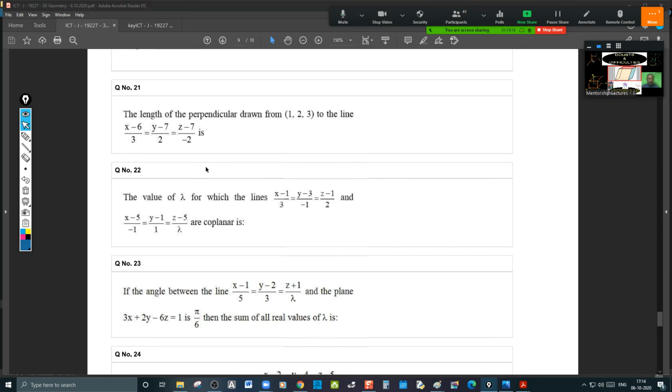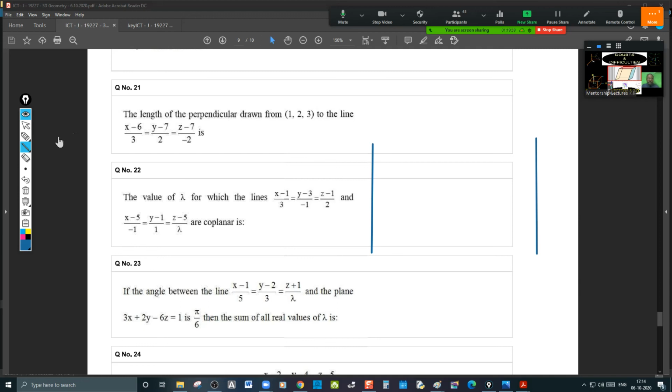That's it. The value of lambda for which the lines are coplanar. Coplanar means the determinant becomes 0. So it is 3, minus 1, 2.